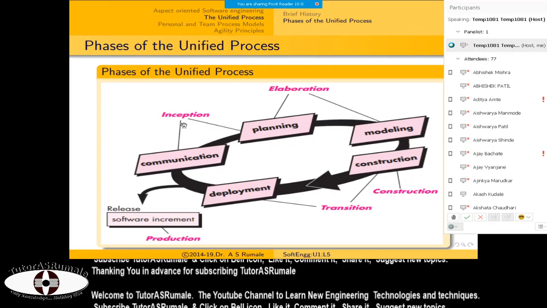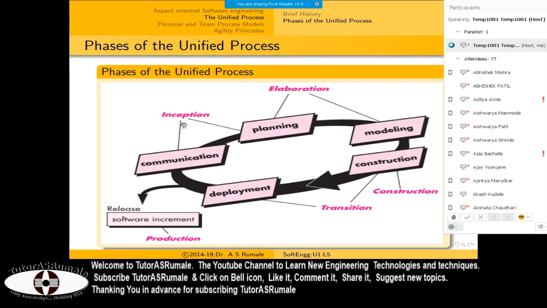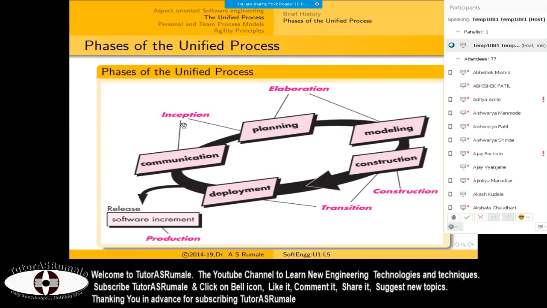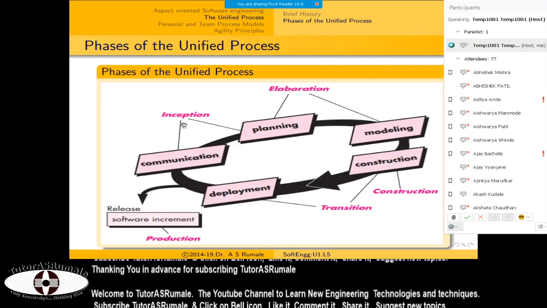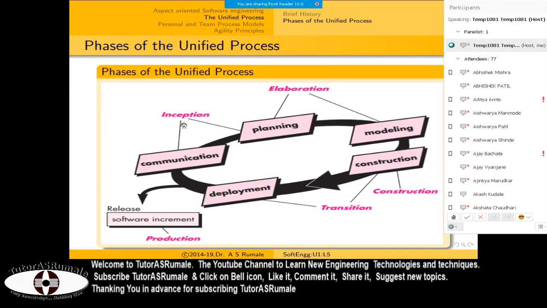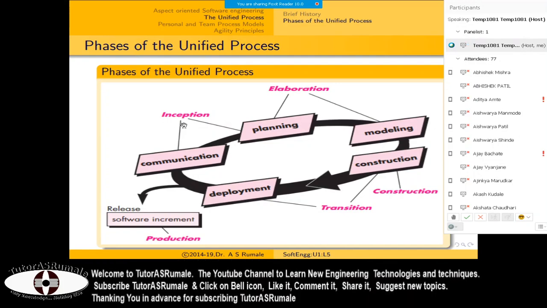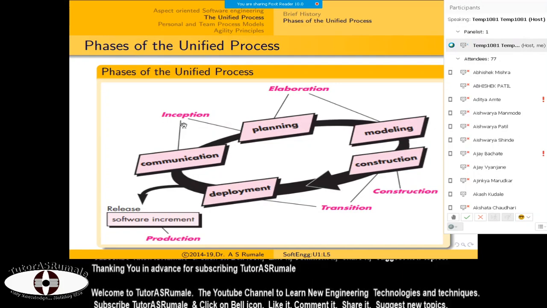What is inception? Let's say you are sitting at your house and suddenly think it would be good to create a web app which can help people identify their body mass, weight, and other things and their general health condition. So one idea comes into your mind, that is inception.